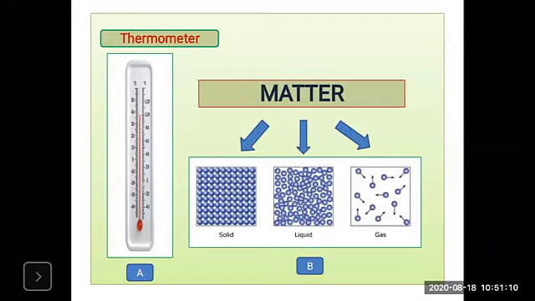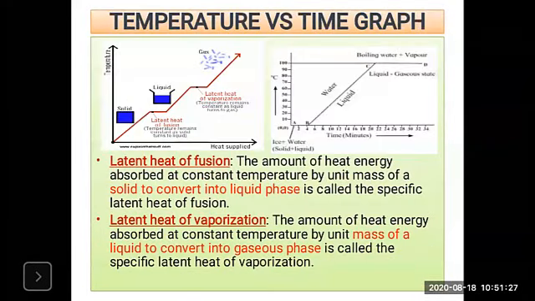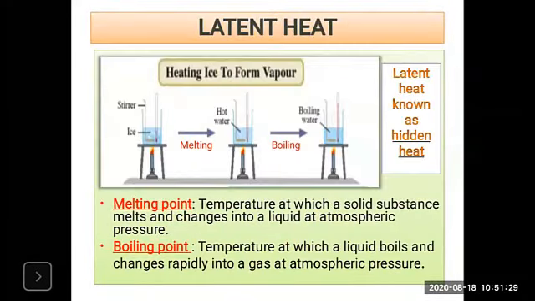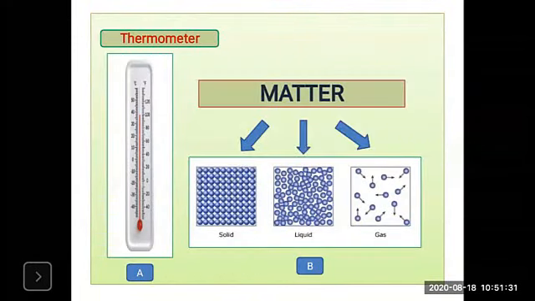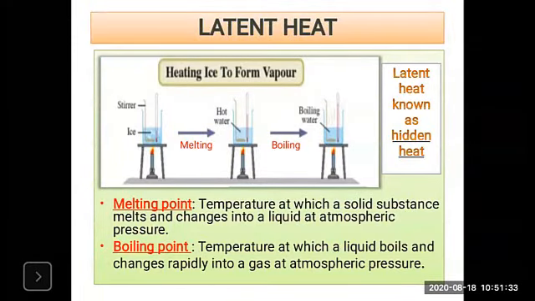Okay, so this is the matter and these are the states. What is this? This is the solid, liquid and gas. Now the next slide shows the difference between solid, liquid and gas. For example, take the forms of water. You know the forms of water. There are three forms of water: ice, water and gas. These are the three forms of water.